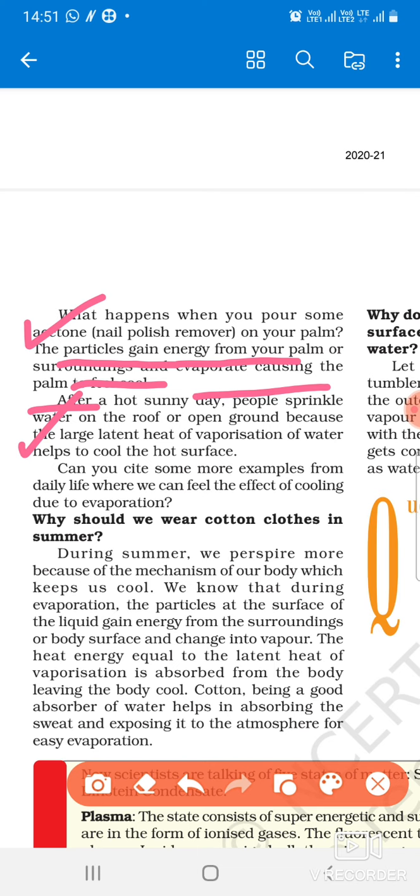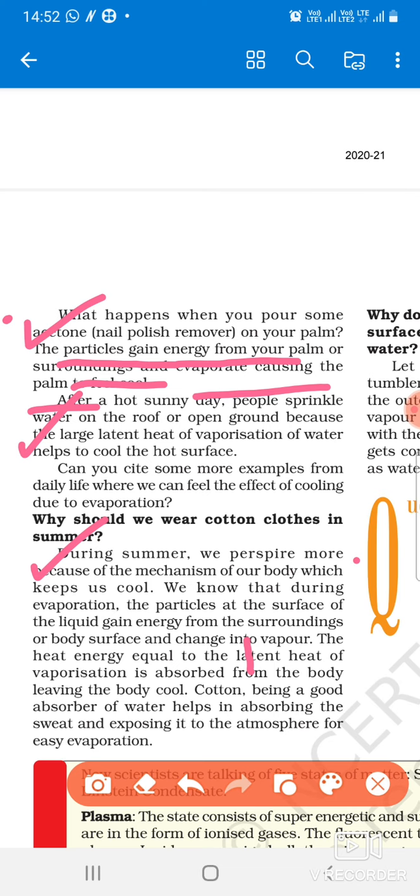And there are also some examples, like, why should we wear cotton clothes in the summer? Cotton clothes are good absorbers of sweat. In summers we sweat a lot, and we prefer to wear cotton clothes. These cotton clothes absorb the sweat, and because of this the clothes get wet, and with the help of the fan, the cooler, or the wind, the water gets evaporated from the cloth, and this leads to the coolingness.